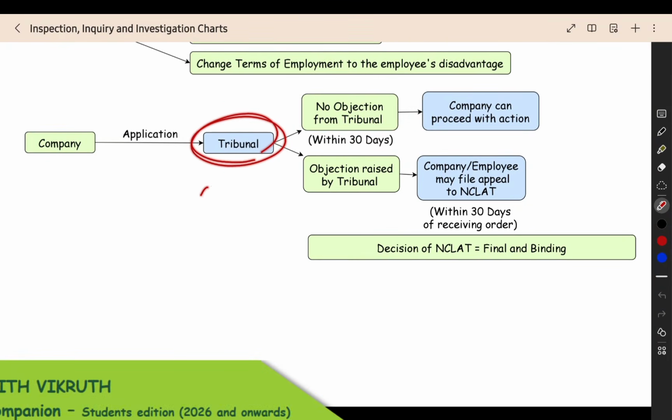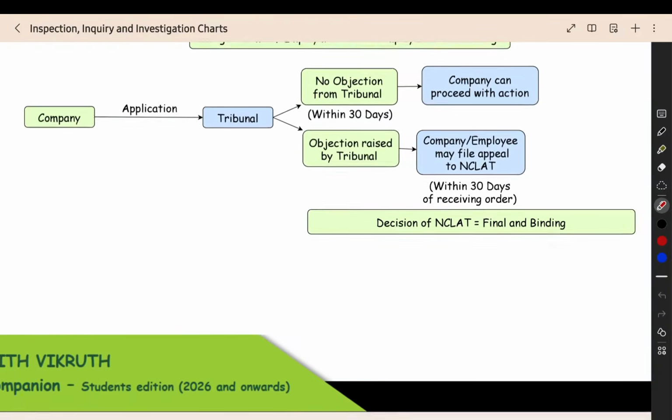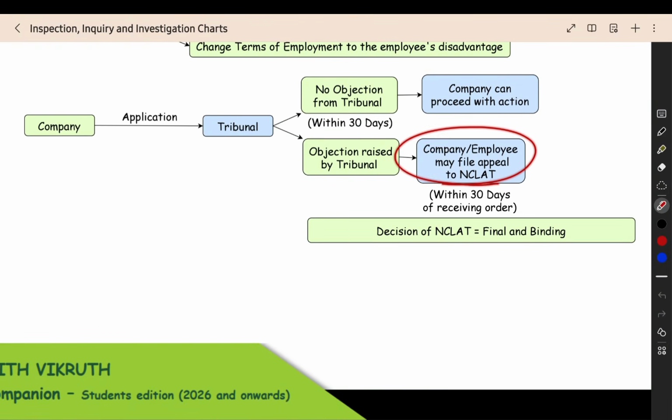So they have to give the application. That's all. If the tribunal is silent, then no problem. You can proceed with the action. Then, when you are going to NCLAT, you are getting the objection from the tribunal, from the NCLT. You are going to the NCLAT.